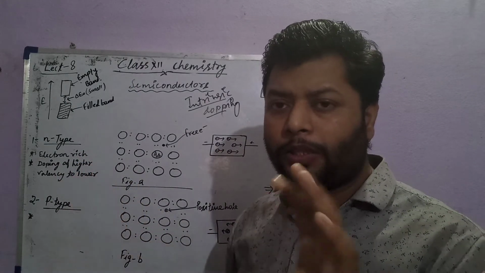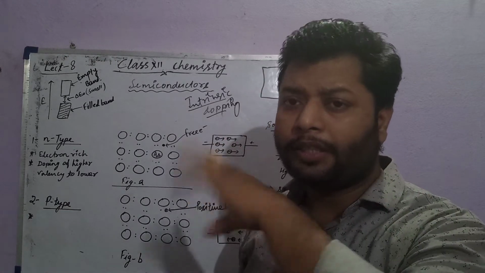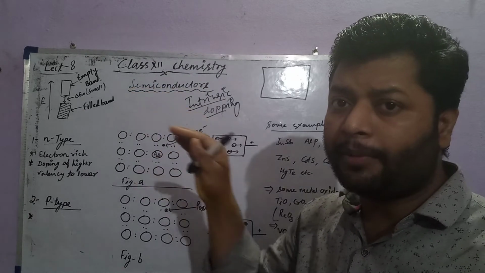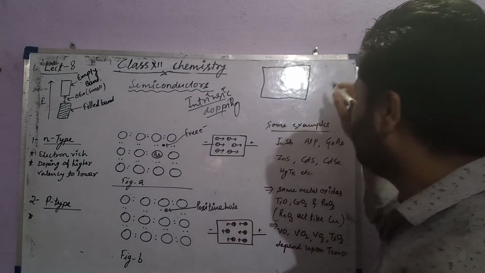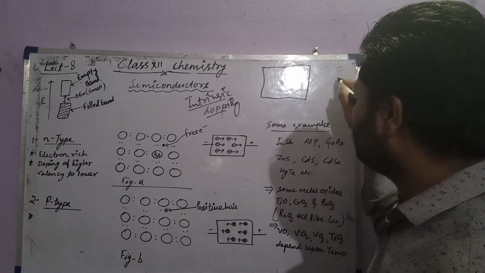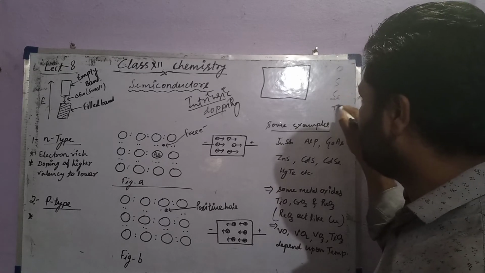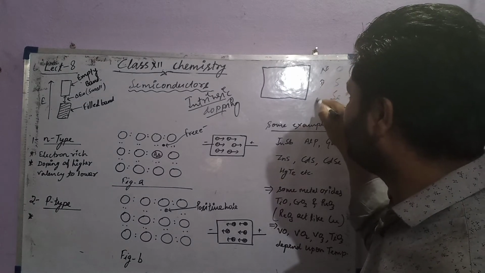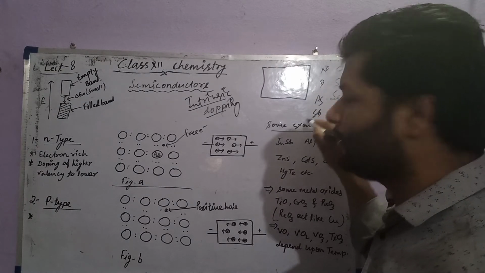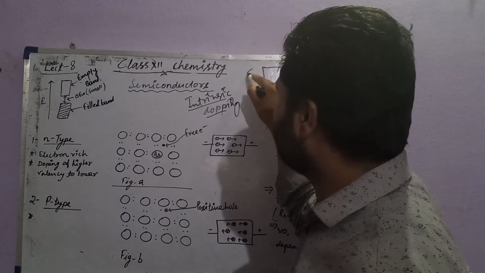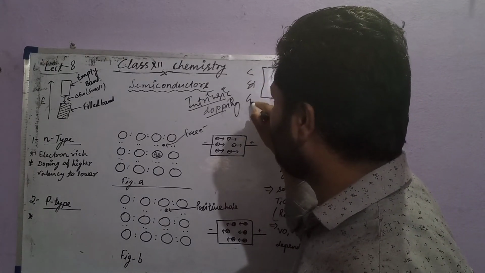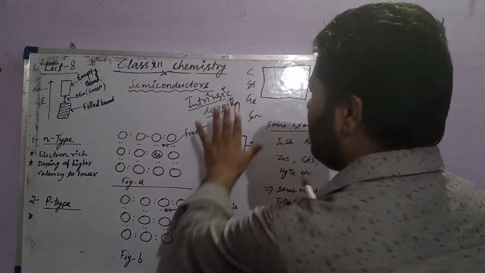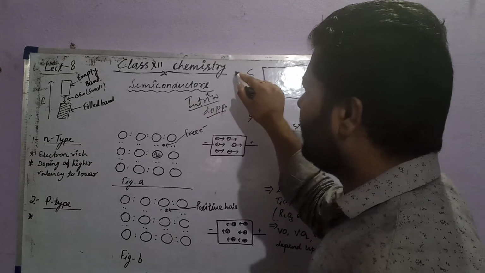Simple example now. You can take any example from the 16th group: oxygen, sulfur, selenium, tellurium. The 15th group: nitrogen, phosphorus, arsenic, antimony. The 14th group: carbon, silicon, germanium, tin. And the 13th group: boron,